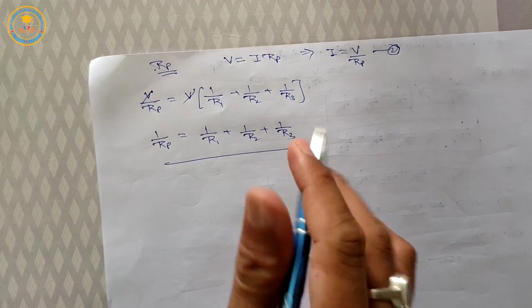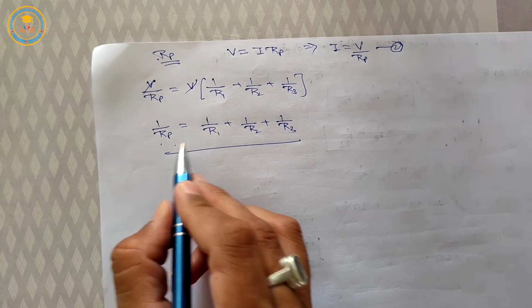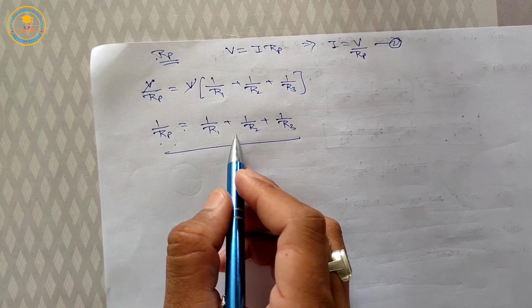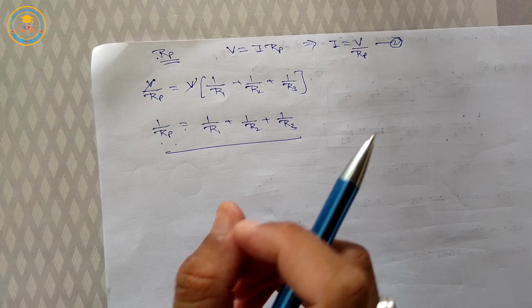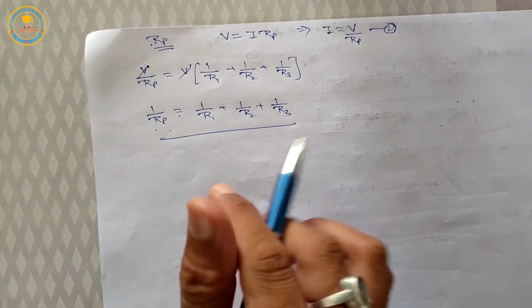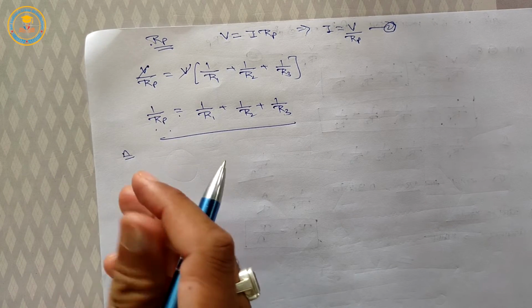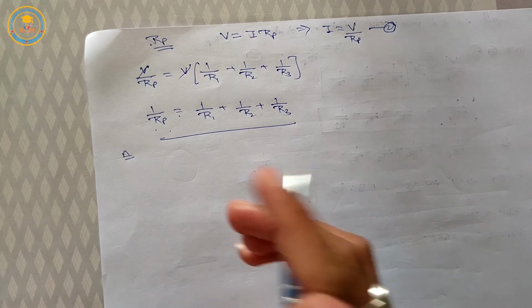From this equation, we can say the reciprocal of the equivalent resistance is equal to the sum of the reciprocals of all individual resistances for a parallel combination. Suppose we have small n resistances which have values R1, R2, R3, R4 and so on up to Rn.